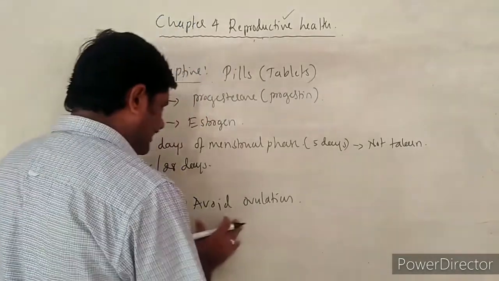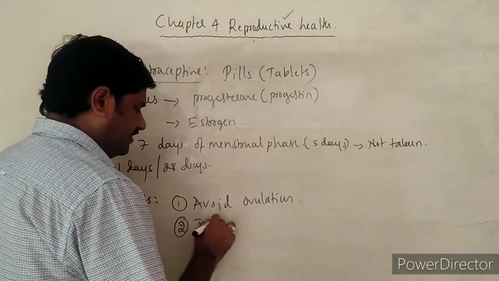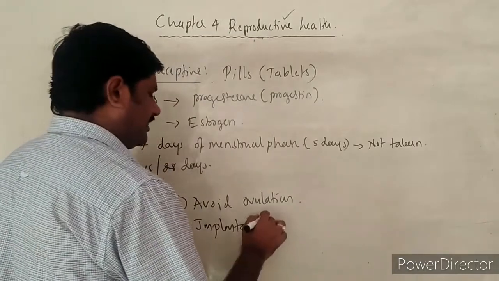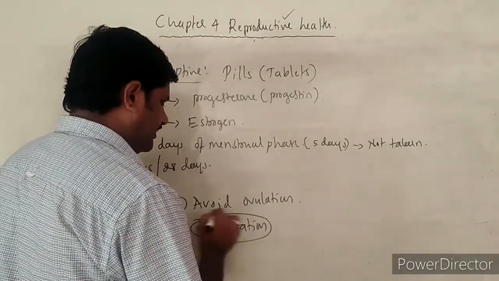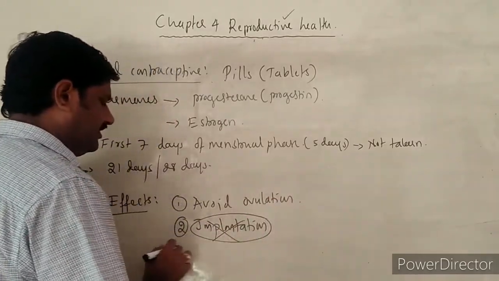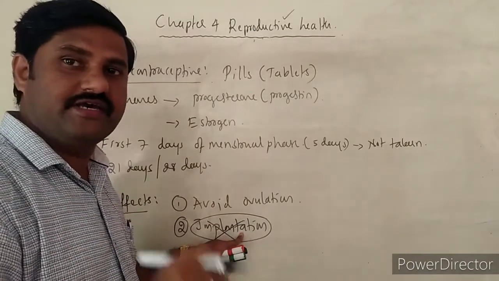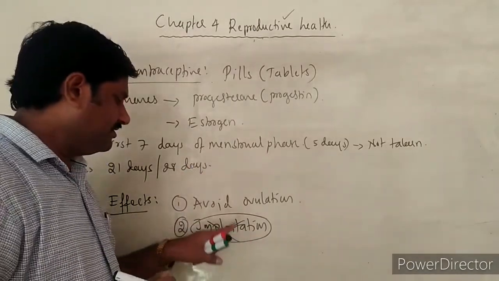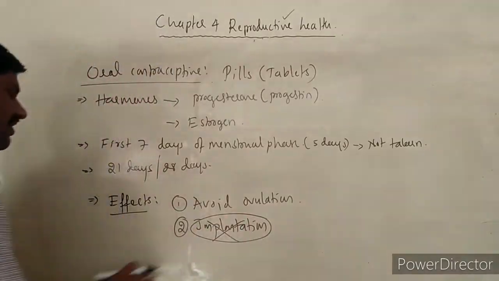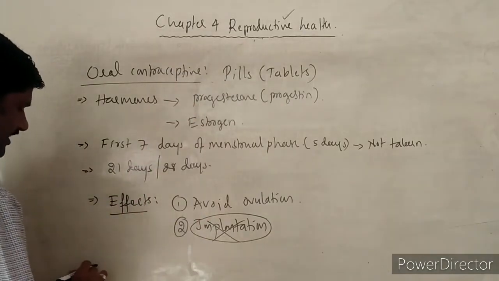They avoid ovulation and they also avoid implantation, by causing alteration in the endometrial wall. This is how oral contraceptives show their effect, right?